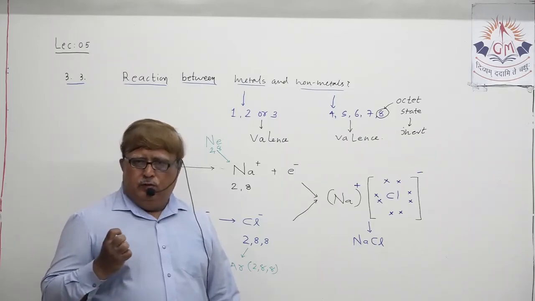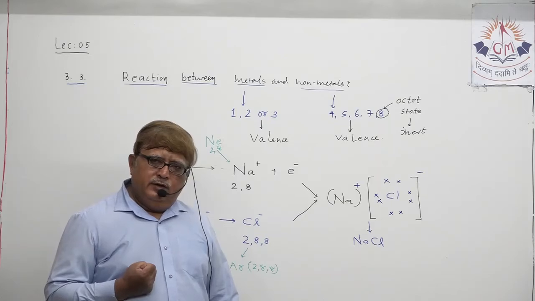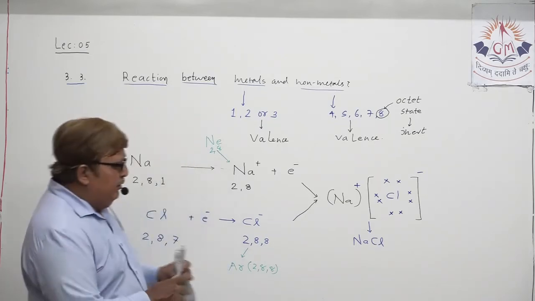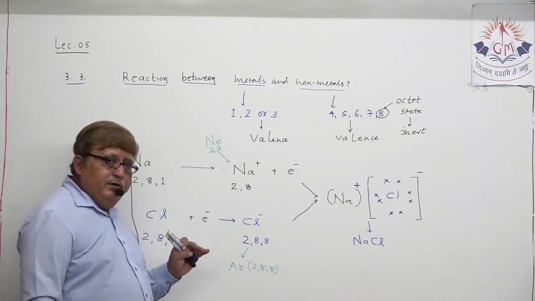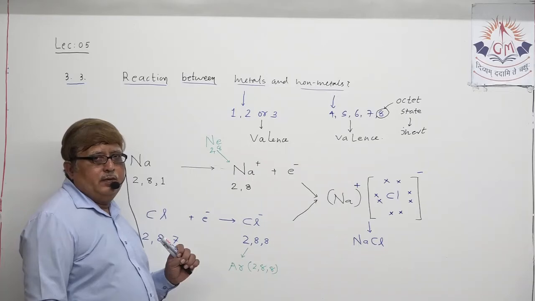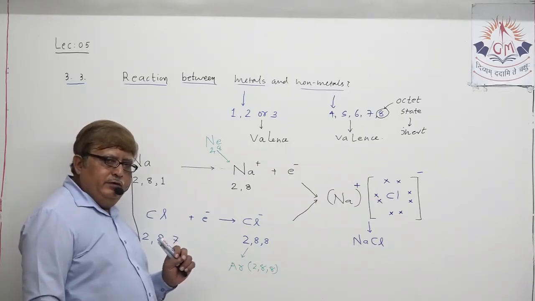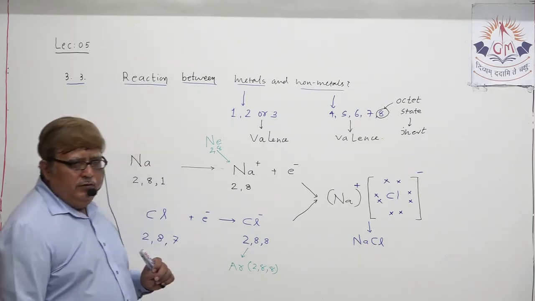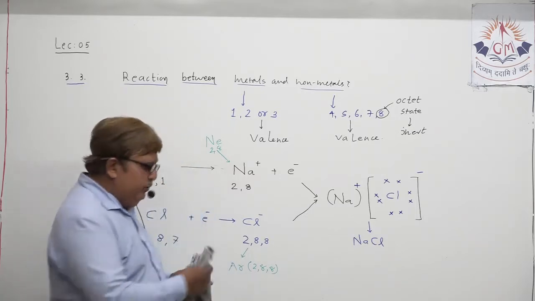You need to have your own understanding. Just take an example. I want to discuss with you at least another two ionic compounds, so that you can understand how the formation of an ionic compound takes place.